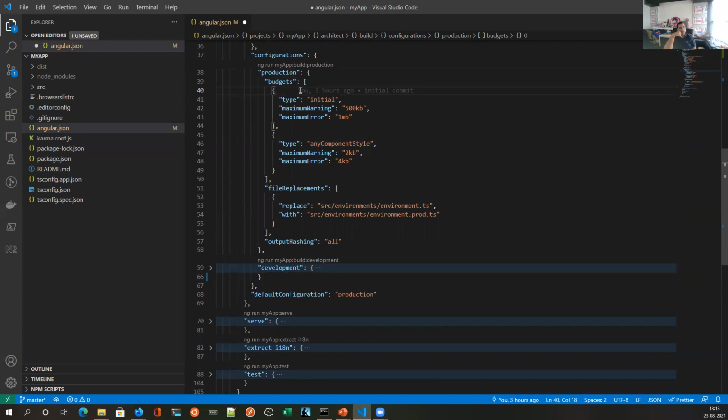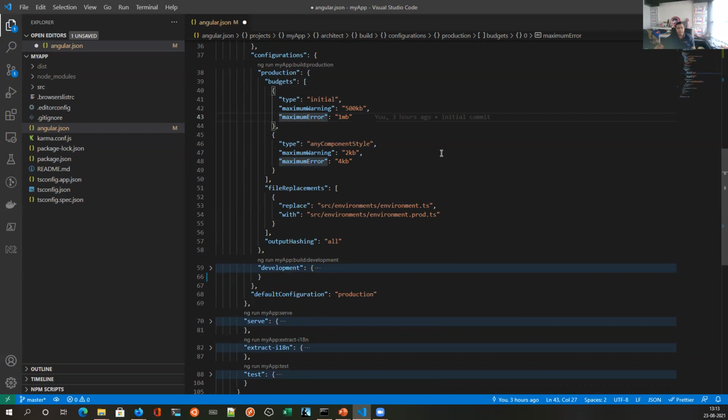So if you see in budgets, the first node says type is initial and the maximum warning and maximum error. So what happens is that your initial file, the first file that browser loads, cannot exceed 500 KB. If it exceeds 500 KB, it will issue warning. It will not fail your build. But if it exceeds 1 MB, it will fail your build.